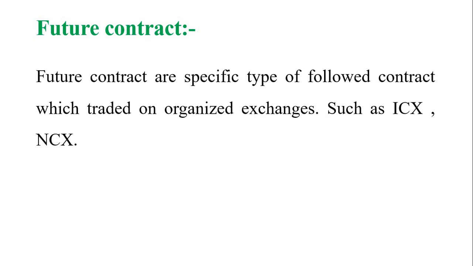This is very simple. Today he has grown the wheat or rice. He wants to sell after 3 months or 2 months. He thinks maybe the prices will decrease. That is a predictable price. That's why he is going to make the agreement now for the future date. This is the futures contract example.